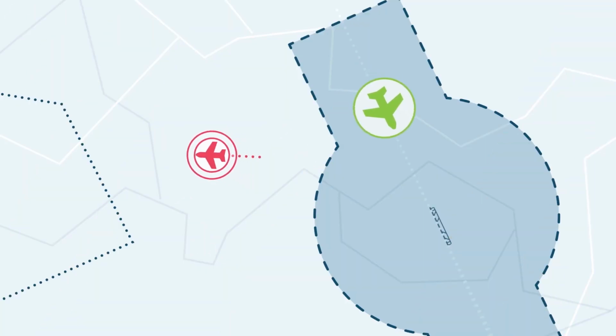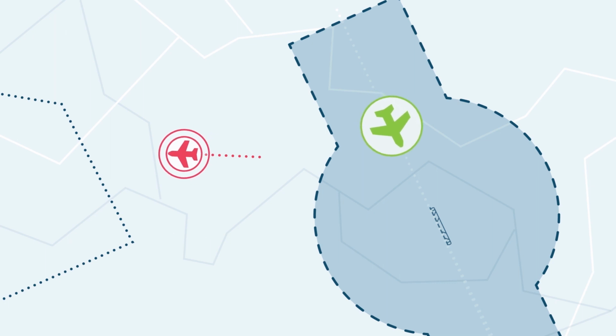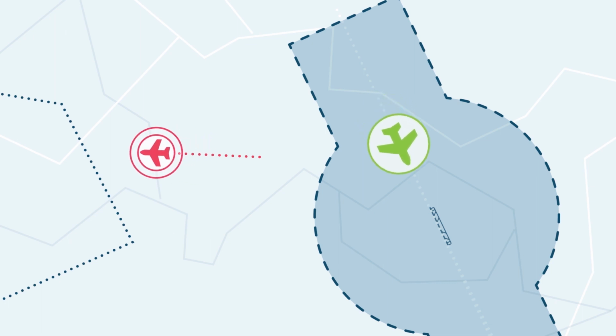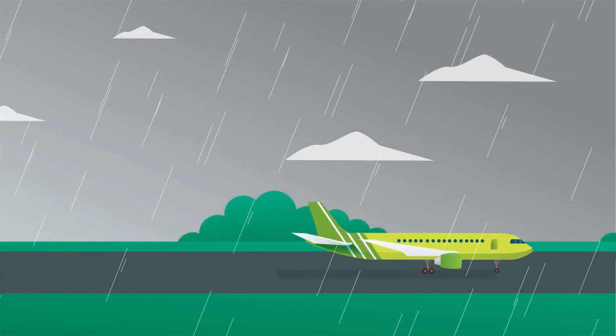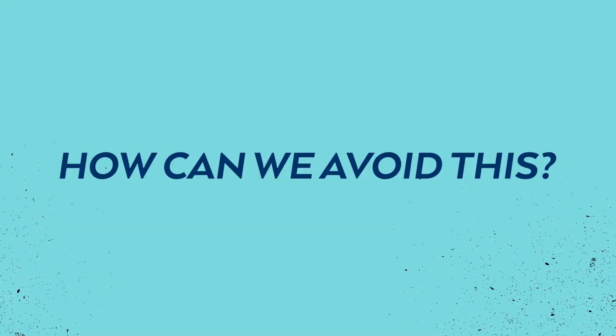Luckily, the light aircraft picks up a route circumnavigating the weather and leaves the controlled airspace, and the airliner lands safely on his second approach. So how can we avoid this?